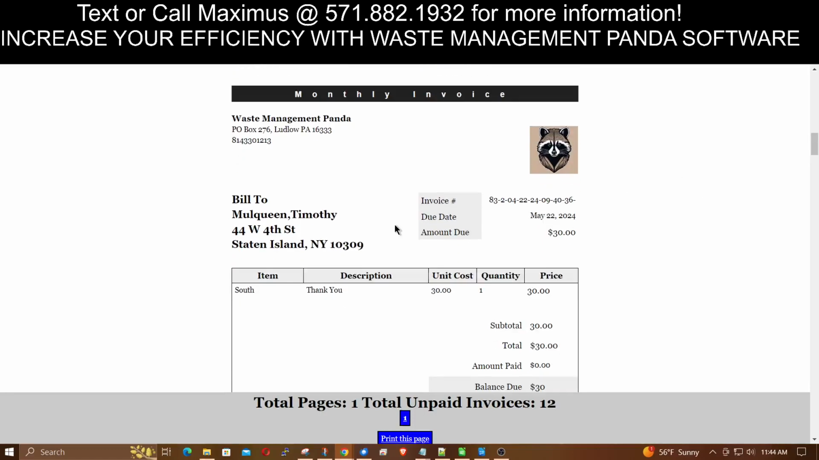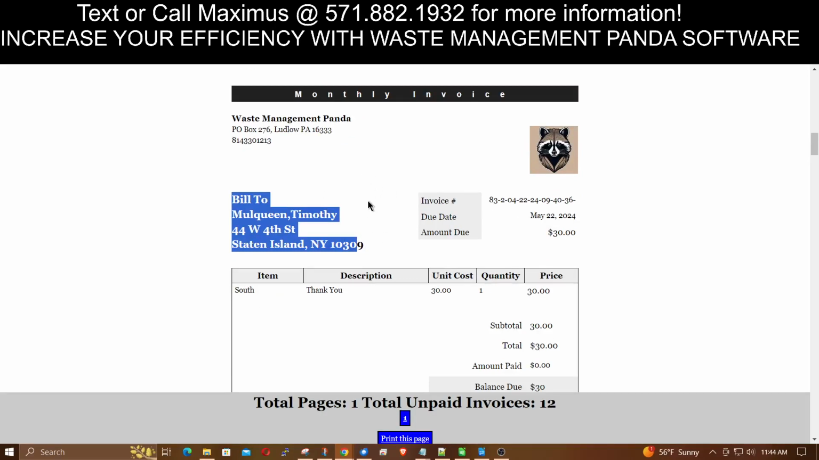And the other good thing about this is, if you notice the position of this address right here, if you get those envelopes with the transparent window in them, all you have to do is print the invoices. You don't have to print any envelopes. You could do that and just print the invoices and you're done.